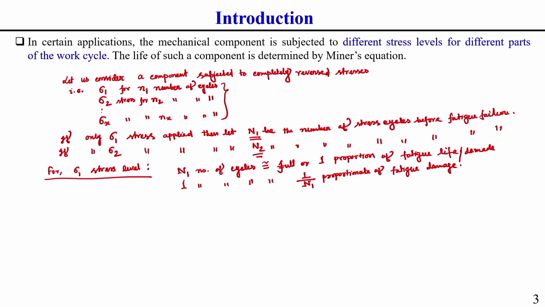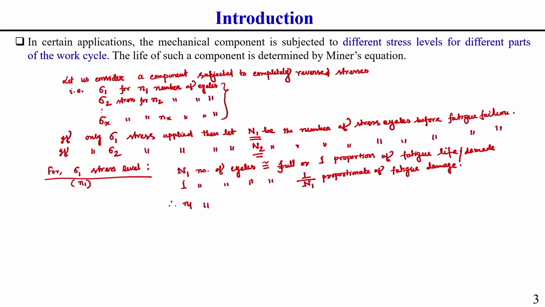So, what we observe is that initially I wrote the sigma 1 stress level is subjected to small n1 number of cycles. So, how much fatigue damage will this small n1 number of cycles consume, or how much proportion of fatigue life will it consume? We can easily find that out from this arithmetic calculation.